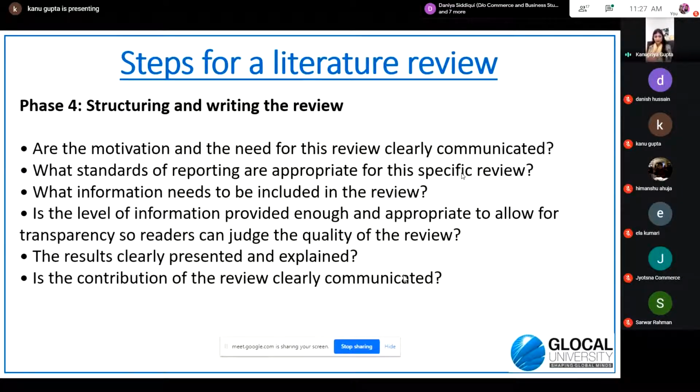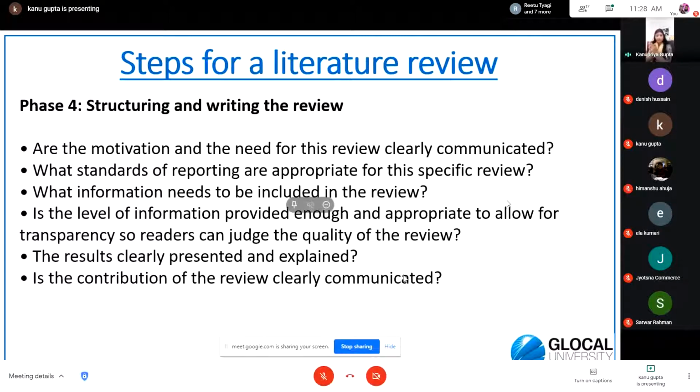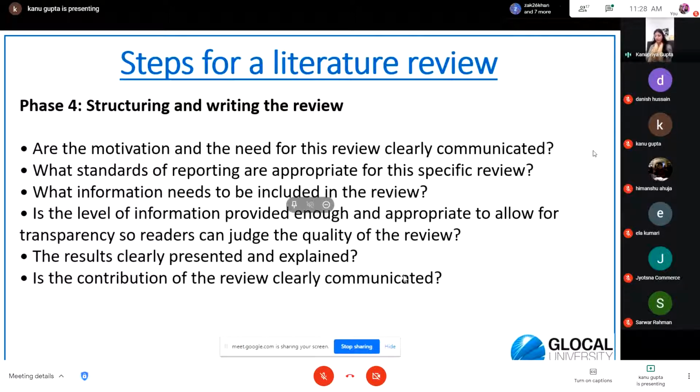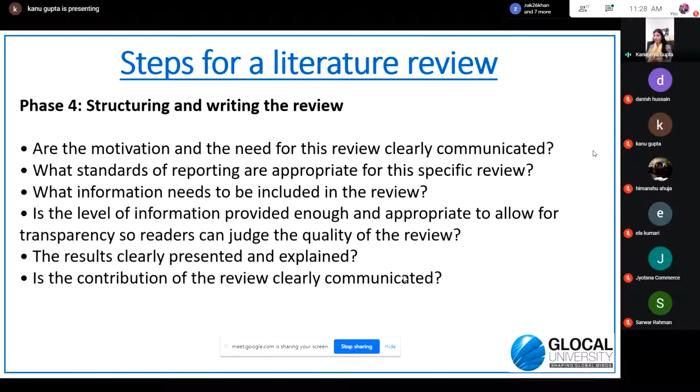But for writing this literature review, you need to have a structure that, yes, first we'll be explaining the development, then what is sustainability and what is sustainable development, then what type of policies exist or which international agencies are working on it and what are their policy guidelines. So you need to have a plan for this. You need to structure all the literature review in these particular brackets so that for every question you have a relevant answer supported by the relevant literature. I hope I'm clear up till now.